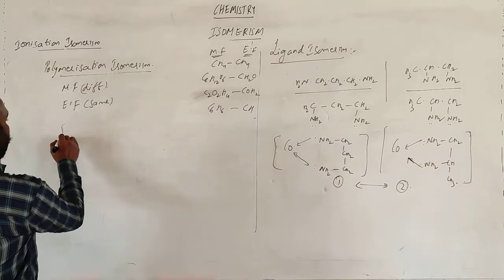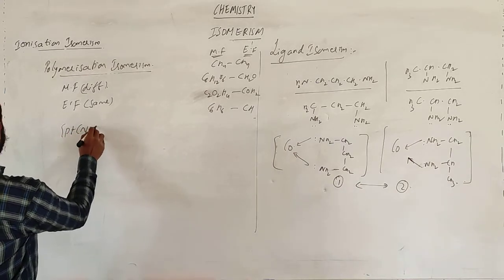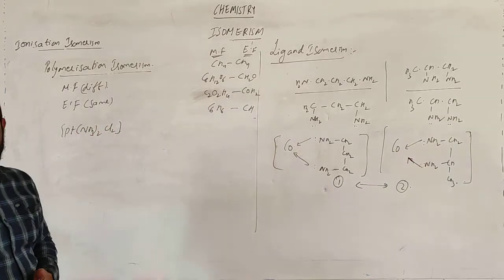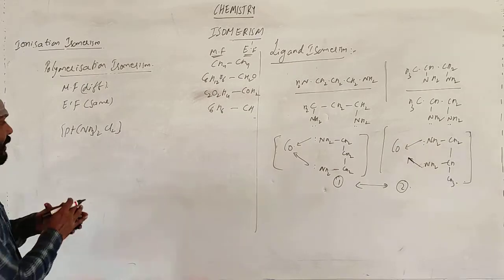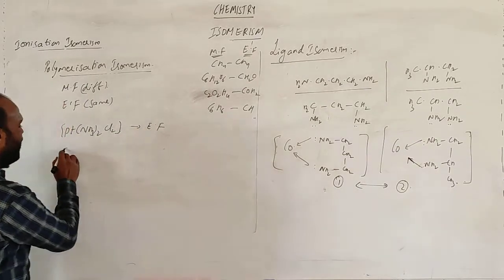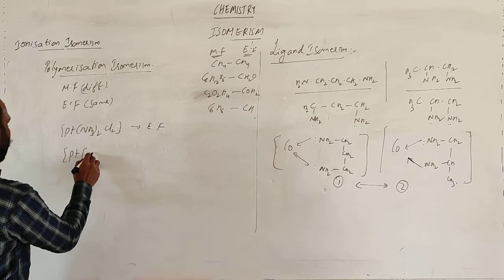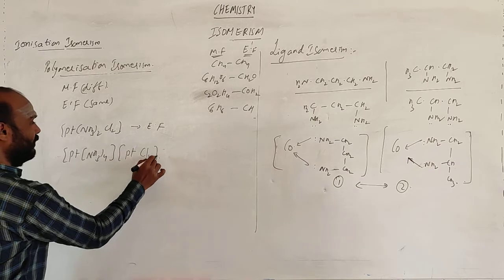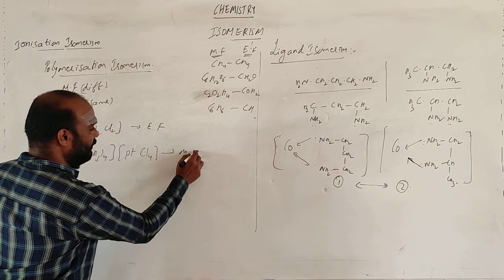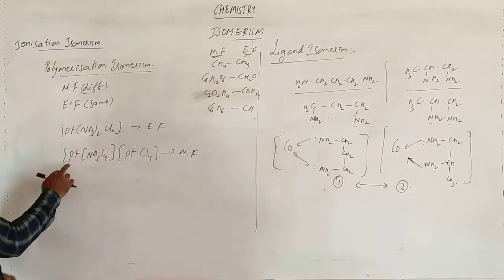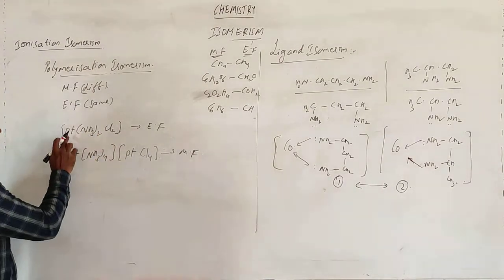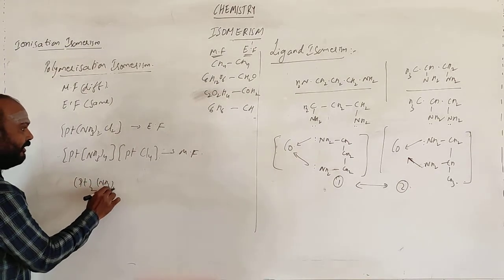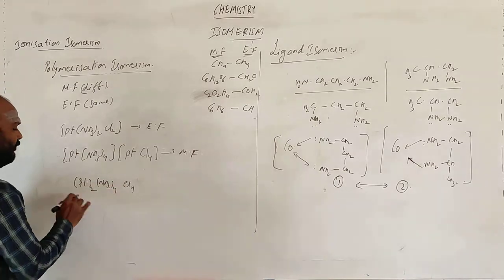Like if you take a compound like platinum, something like NH3 taken twice, Cl. Okay, so this is the simple one. This is the empirical formula. If I want the molecular formula for this one, platinum, something like NH3 taken 4 times, something like platinum Cl. See, this is the molecular formula. So I can write Pt. How many are there? Platinum you are having 2, NH3 you are having 4, chlorine you are having 4.